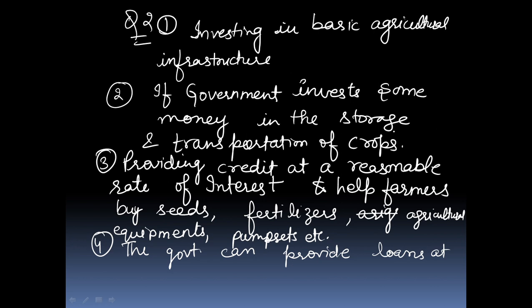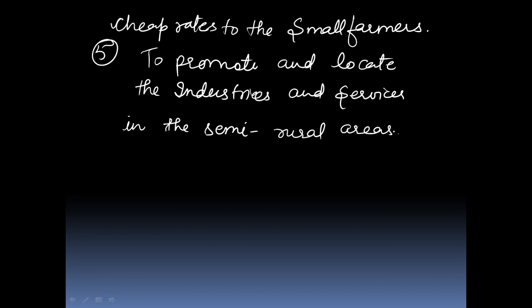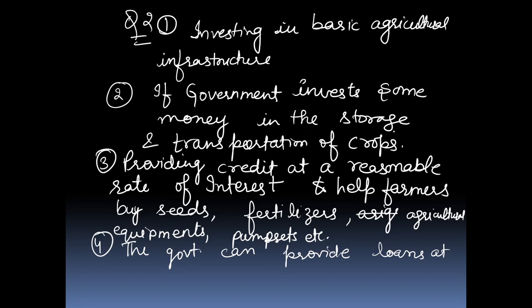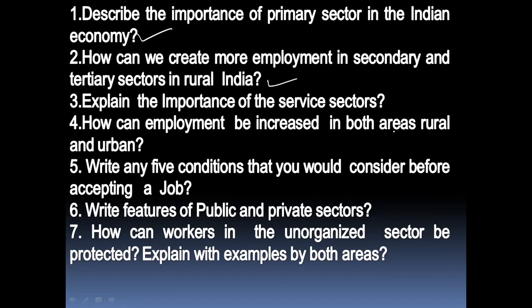And fifth way is to promote and locate the industries and services in semi-rural areas where a large number of people can be employed. For example, we can set up a dal mill, open a cold storage, or start or promote honey collection, etc. This is the answer of the second question. Now I am going to tell you the third most important question: explain the importance of service sectors.